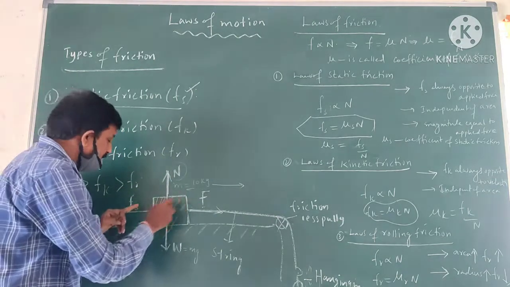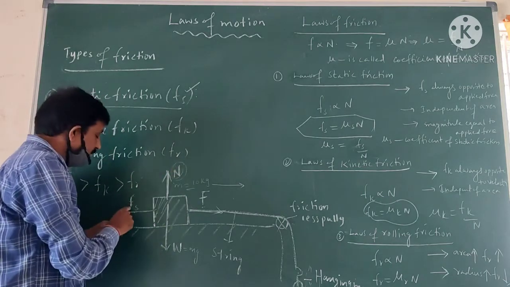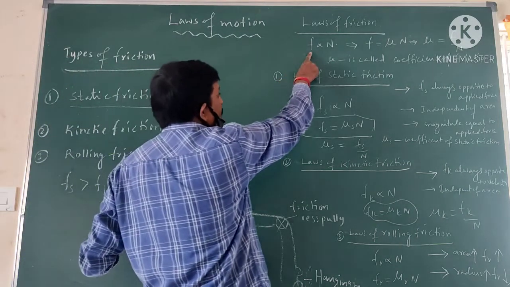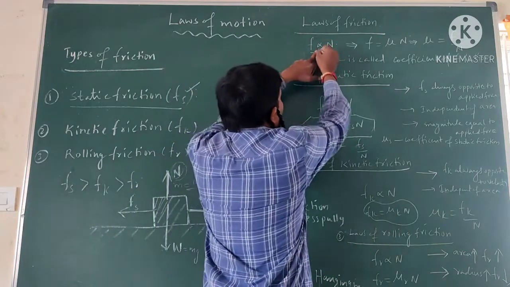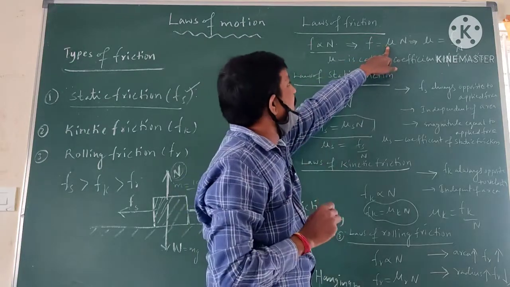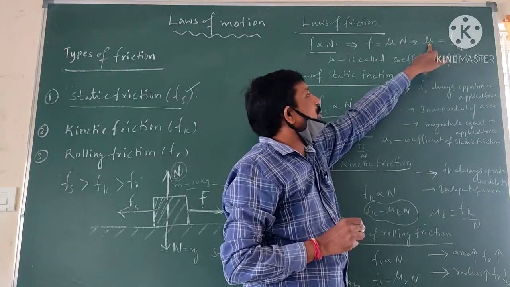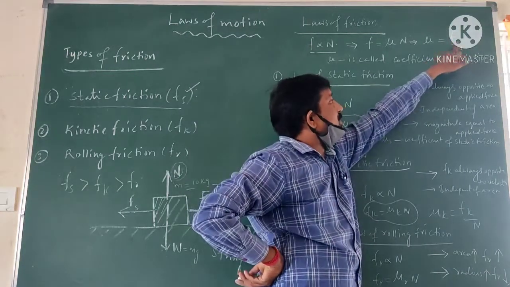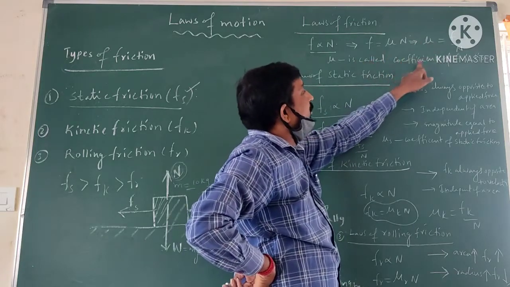Okay. The friction force is directly proportional to the normal force. So when we remove the proportionality by introducing a coefficient or constant, f is equal to mu into n, or mu is equal to f by n. Mu is the ratio of frictional force to normal force, and it is called the coefficient of friction.